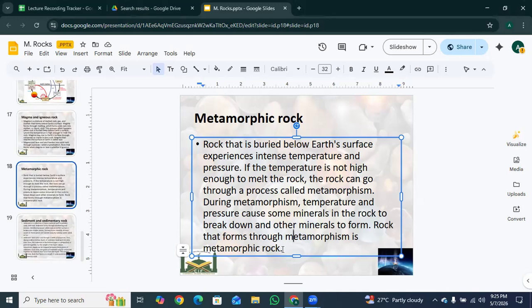And the final product: any rock that has been changed by this heat and pressure is called a metamorphic rock. The key difference to remember is that with igneous rock, the rock melts completely and then freezes. Whereas with metamorphic rock, the rock stays solid but recycles its minerals into new ones because of heat and pressure.